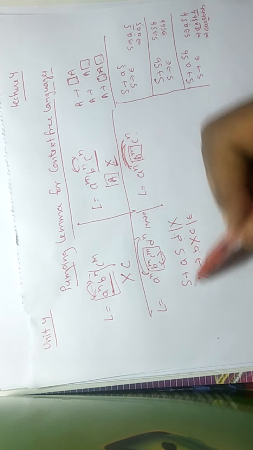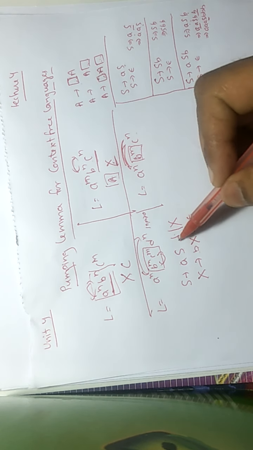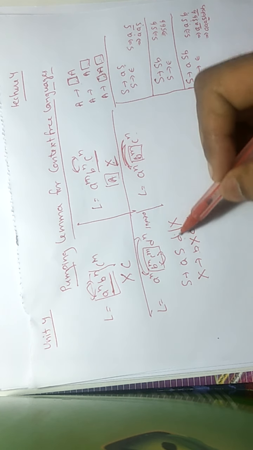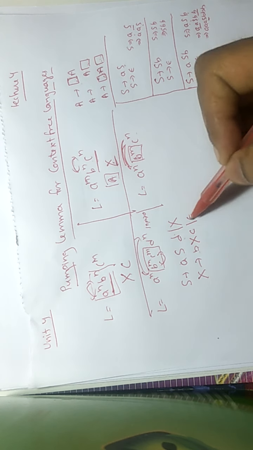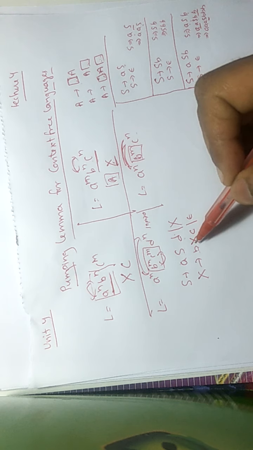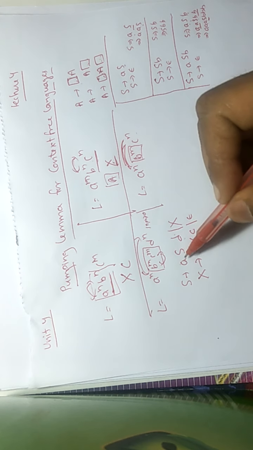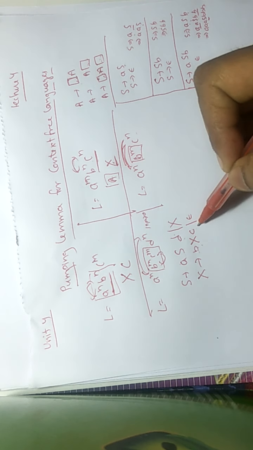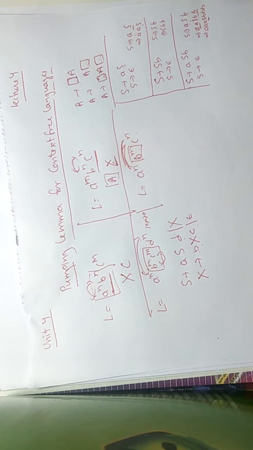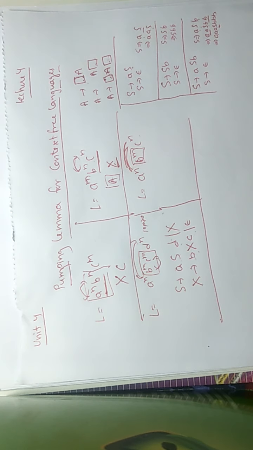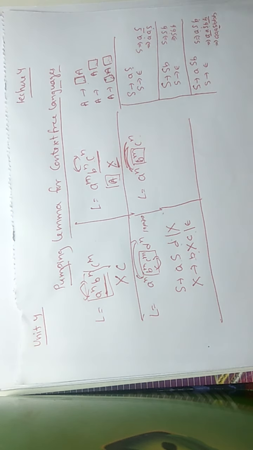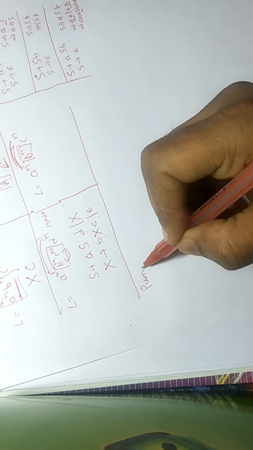So in a production, if you look carefully, you can match a maximum of two things at one time. You are matching a with d, but after putting X, you are matching only b with c. You are not getting a and d here, you are not getting b and c here. You are matching a and d only, and b and c only. So at most you can match two things, and it is like a repetition on both sides. So we have the pumping lemma for CFLs.